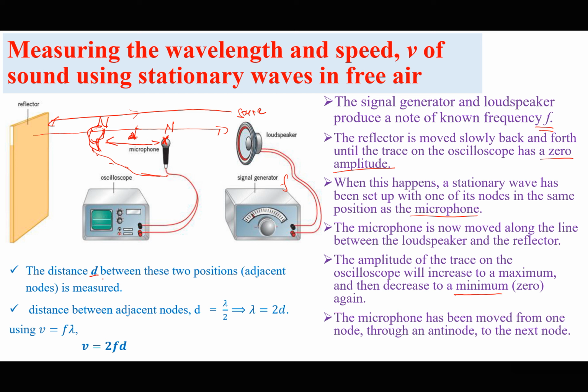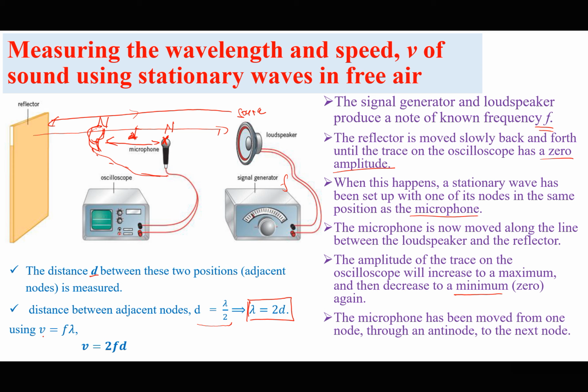You could also have considered antinodes. Remember, the distance between two adjacent nodes is half a wavelength, which means we just multiply that distance by 2 to get the wavelength. Do not forget to watch the solved past paper questions to easily understand the application of this concept in more detail.